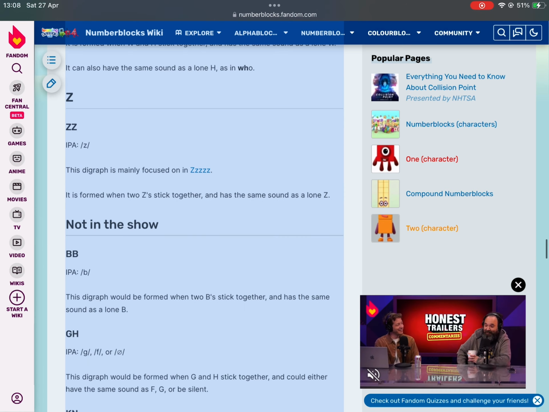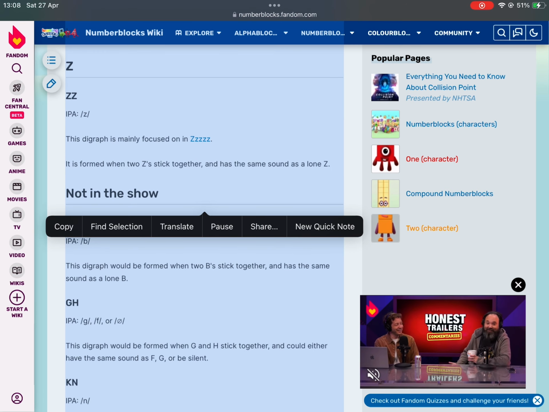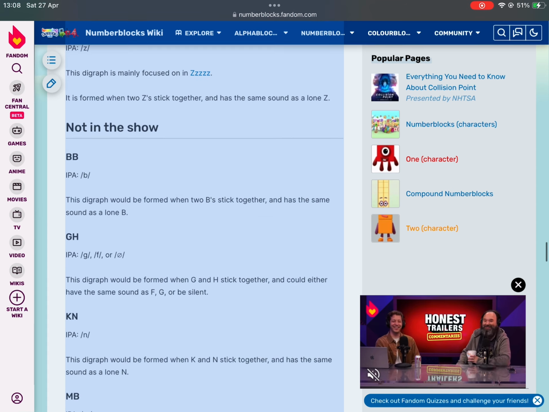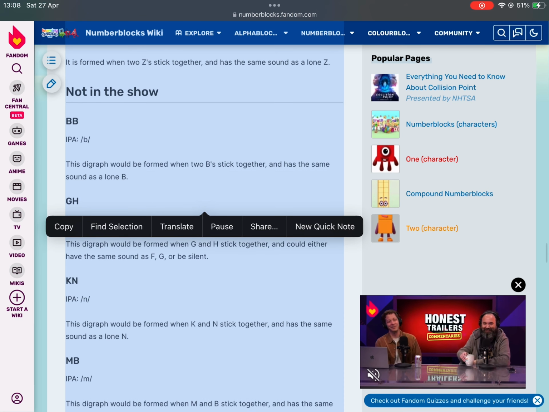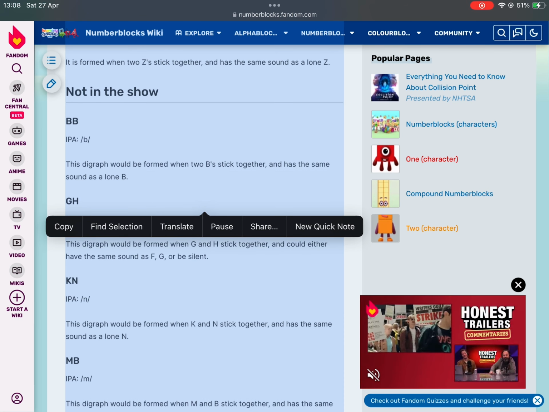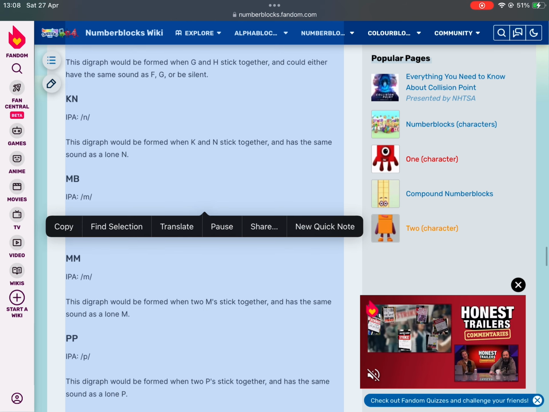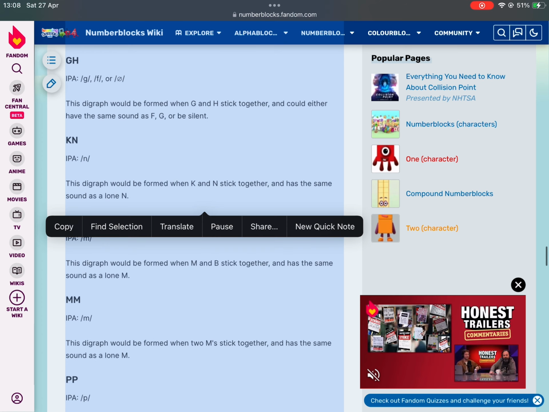ZZ. This digraph is mainly focused on in the show. It is formed when two Zs stick together, and has the same sound as a lone Z. BB. This digraph would be formed when two Bs stick together, and has the same sound as a lone B. GH. This digraph would be formed when G and H stick together, and could either have the same sound as F, G, or be silent.